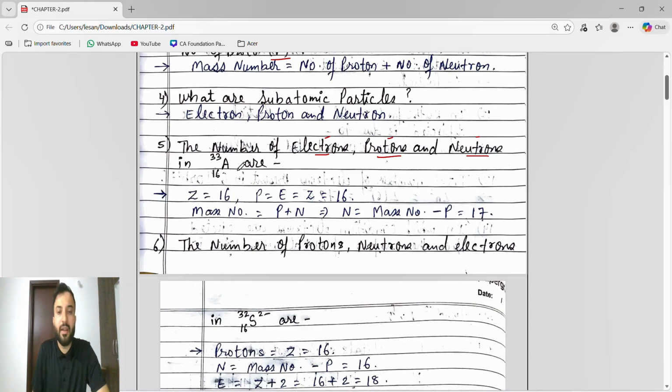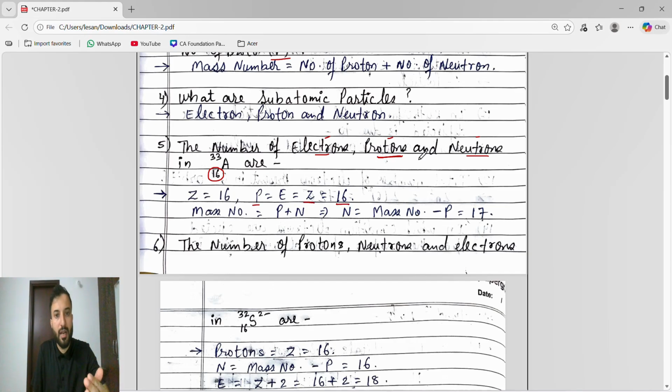So whenever we get any atom, we have to see whether it is a neutral atom or a non-neutral atom. Look, we don't have any charge here. If we don't have any charge, it is a neutral atom. So for a neutral atom, the number of protons is the same as the atomic number. The atomic number is 16, so the number of protons is also 16.